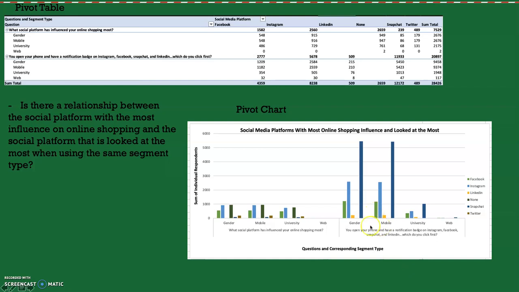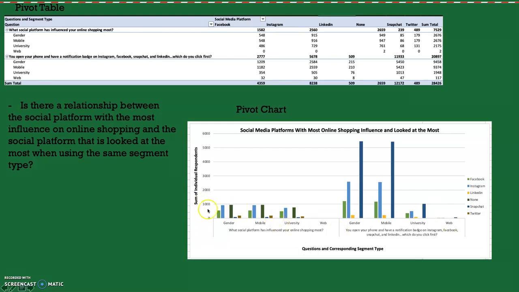Here on the left, we have social media platforms that have the highest influence on online shopping. Keep in mind, however, that in both surveys, the social media platforms common to both questions are Facebook, Instagram, and Snapchat. So LinkedIn, none, and Twitter are not in both. So this is using all of them.